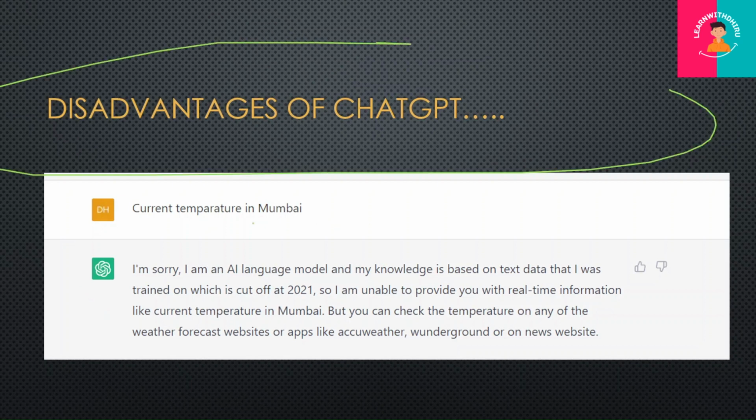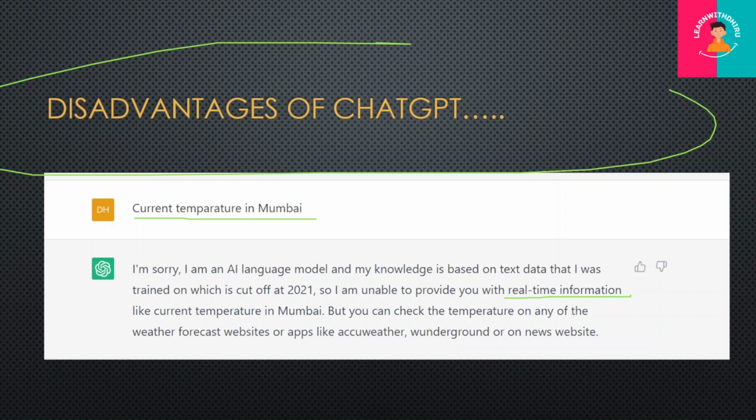I have asked ChatGPT, can you tell me the current temperature of Mumbai? ChatGPT replied, I am sorry, I am an AI language model and my knowledge is based on the text data I was trained on, which was cut off at 2021. So I am unable to provide real time information.